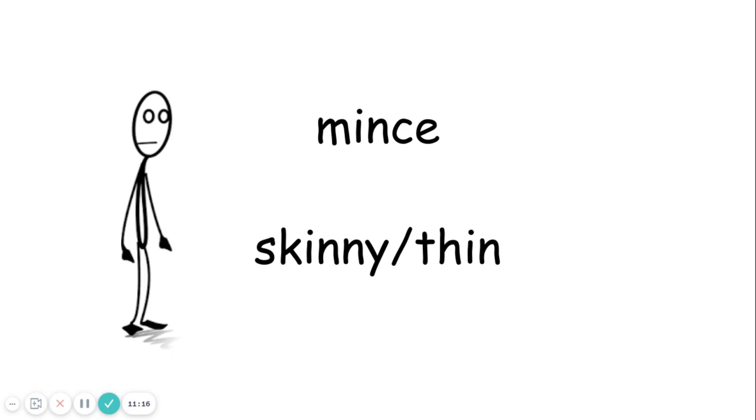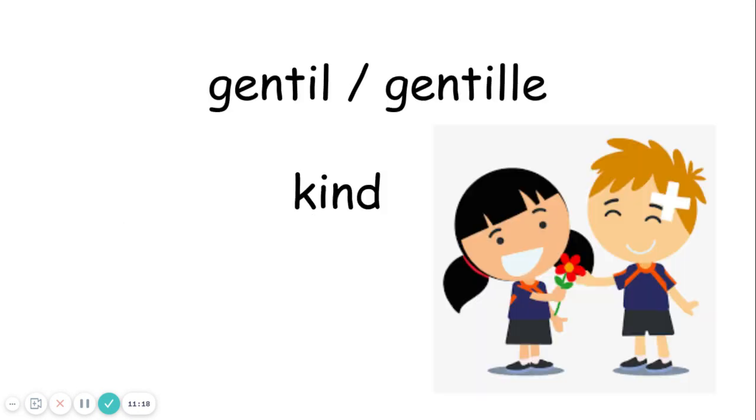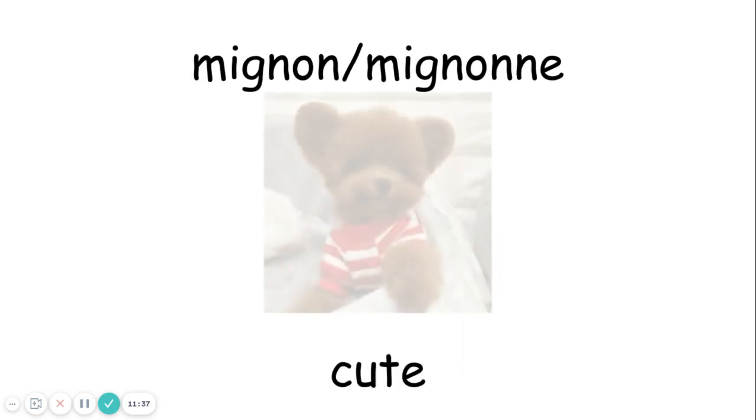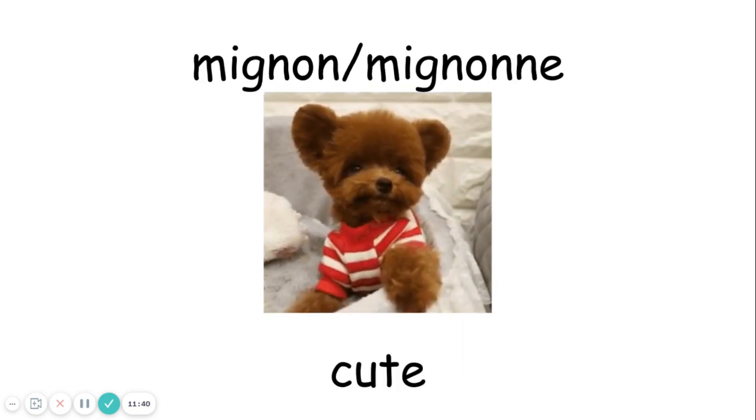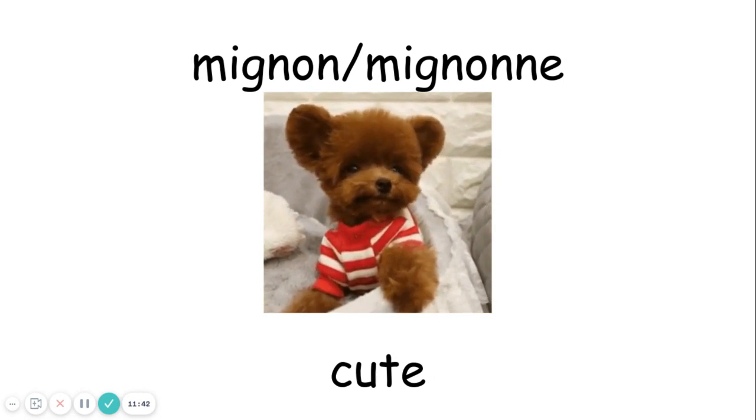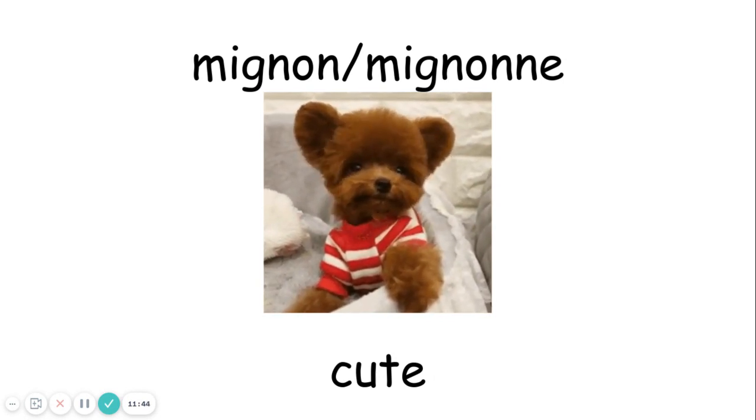Mince. Gentil, gentille. It changes spelling for the girls this time. You have to add an extra L before the E. And that is kind. If you are a kind person. Looks like the word gentle, but gentle is generally somebody who's kind of kind. Mignon, mignonne. Cute. Mignon.